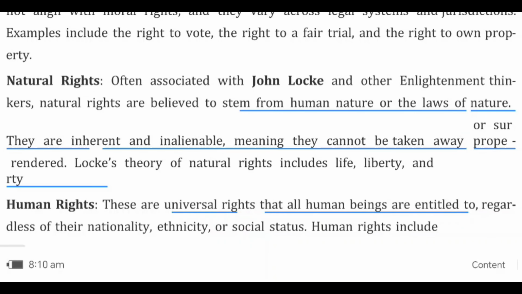Next, natural rights. These rights are associated with John Locke. Natural rights are believed to stem from human nature or the law of nature. These rights are based on the laws of nature, meaning they are provided by nature itself and not by the state or any authority. These natural rights are inherent and inalienable, meaning they can't be taken away or surrendered.